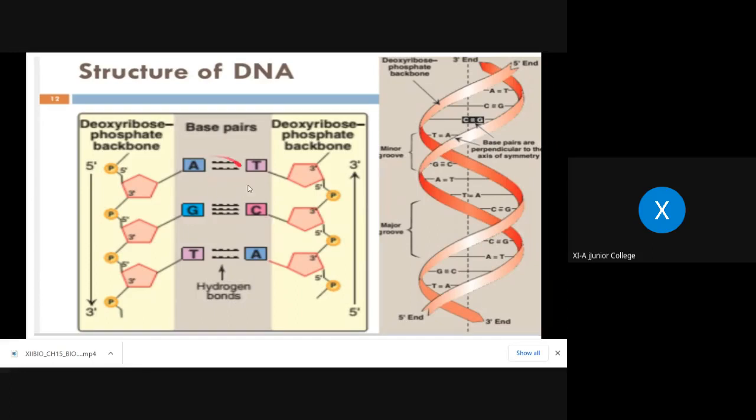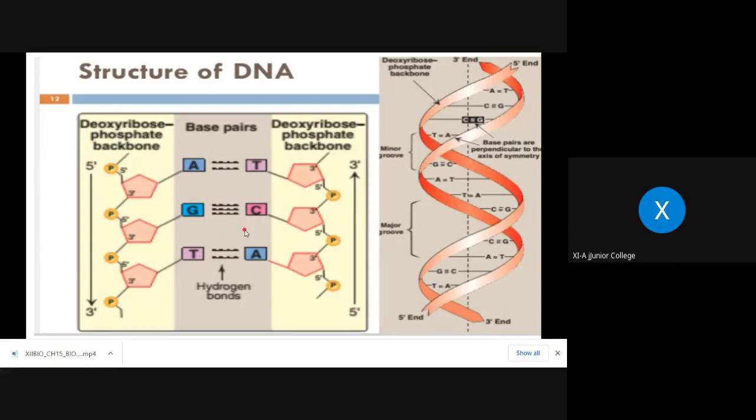And one more thing you can find out, the difference: when adenine is pairing with thymine, there are 2 weak hydrogen bonds. But can you see here between guanine and cytosine how many weak hydrogen bonds are present? 3 hydrogen bonds are present. They are weak. Why they are weak, I will tell you when we study the further part of the structure and synthesis of DNA. That time I will tell you the role of weak hydrogen bonds. But these are the hydrogen bonds.